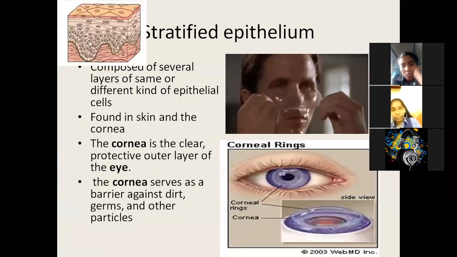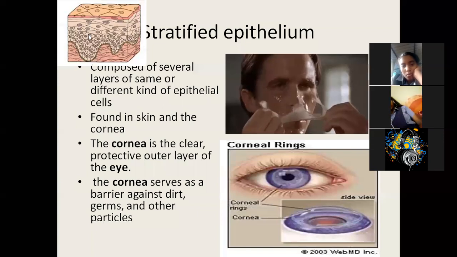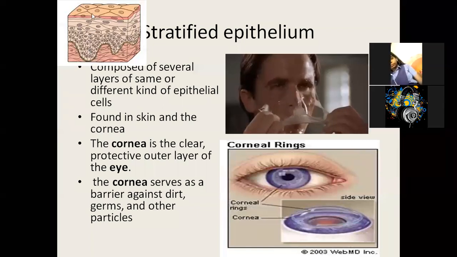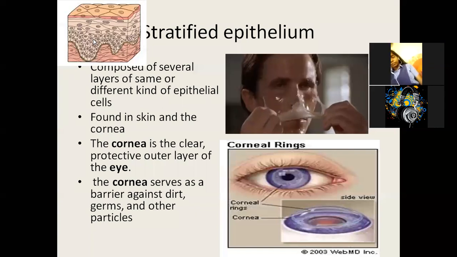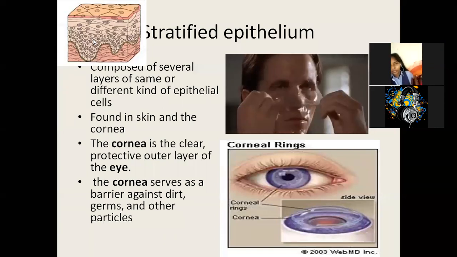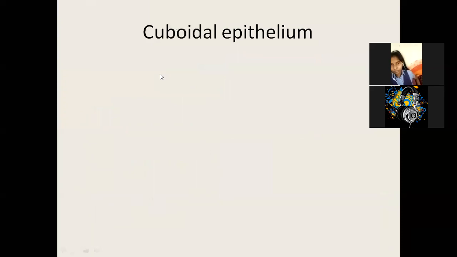Now this is multi-layered. You can see one layer, two layer, three layer, four layer. Many layers are there. That's why it is called stratified. But the previous one was only single layer. Okay. Next we have cuboidal epithelium.